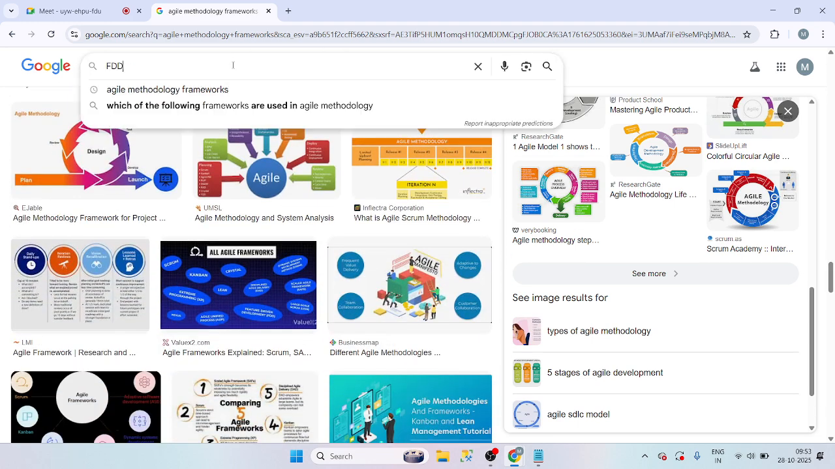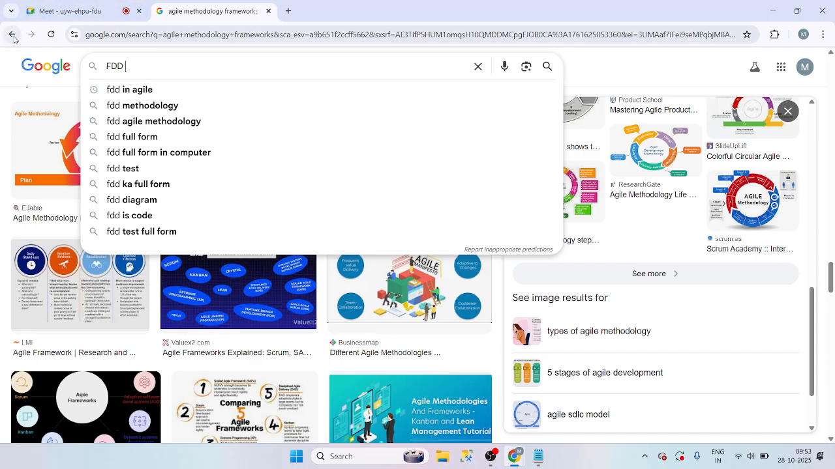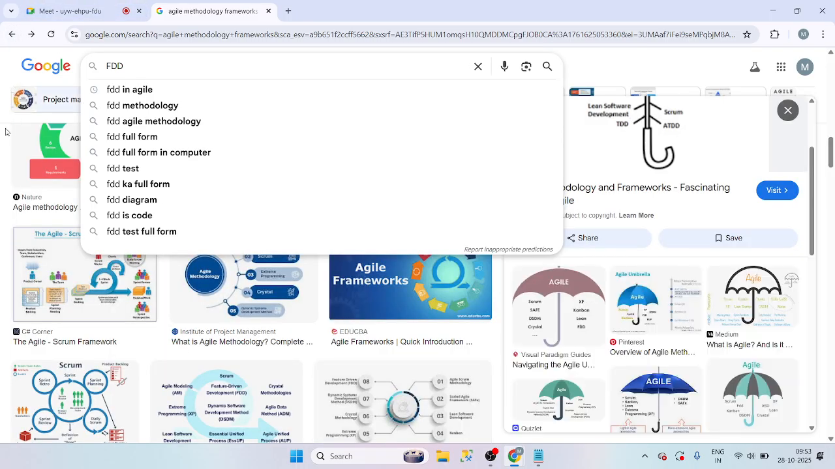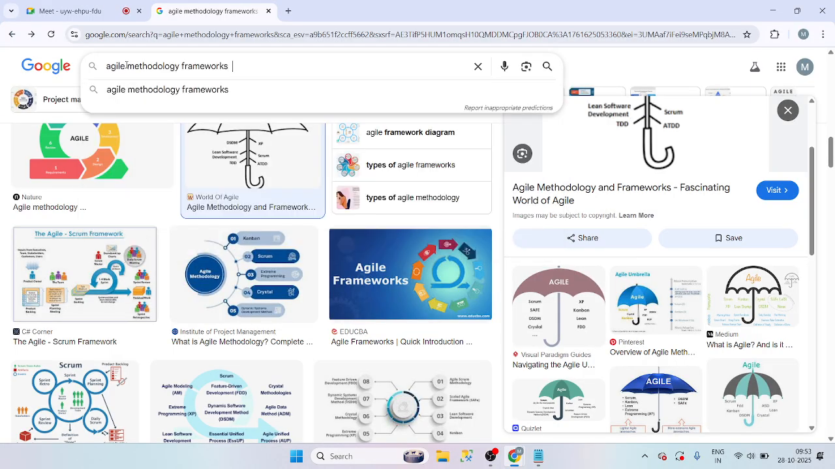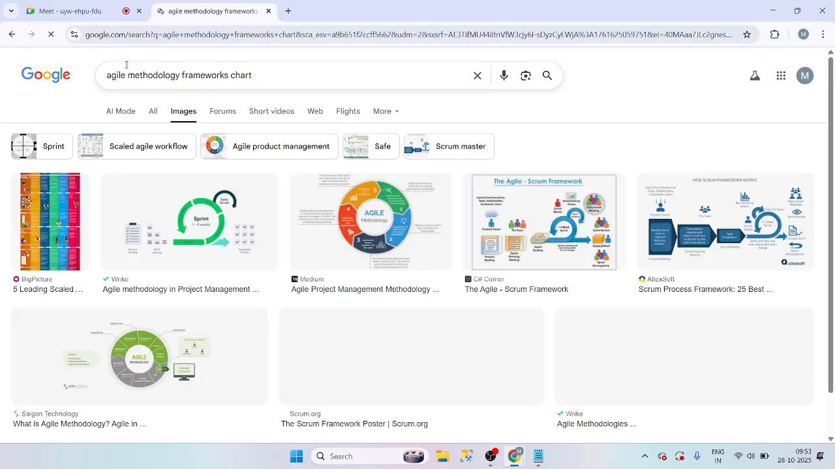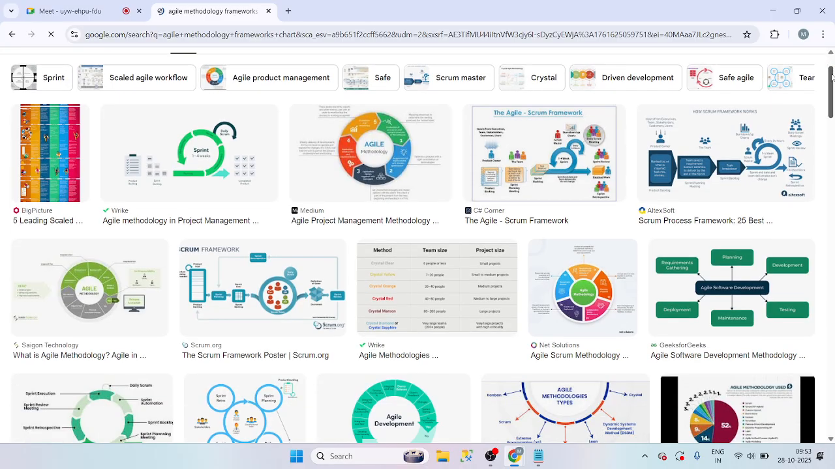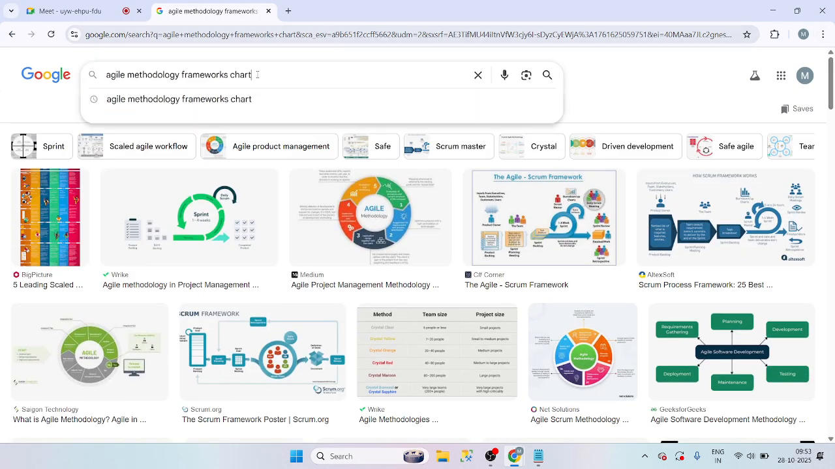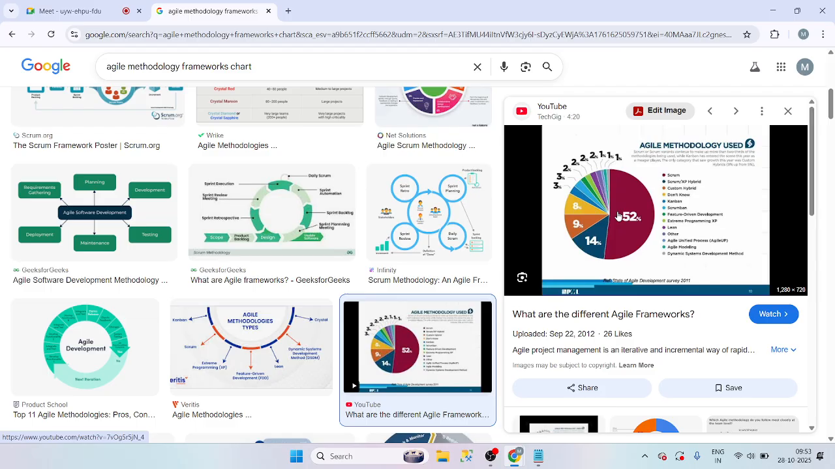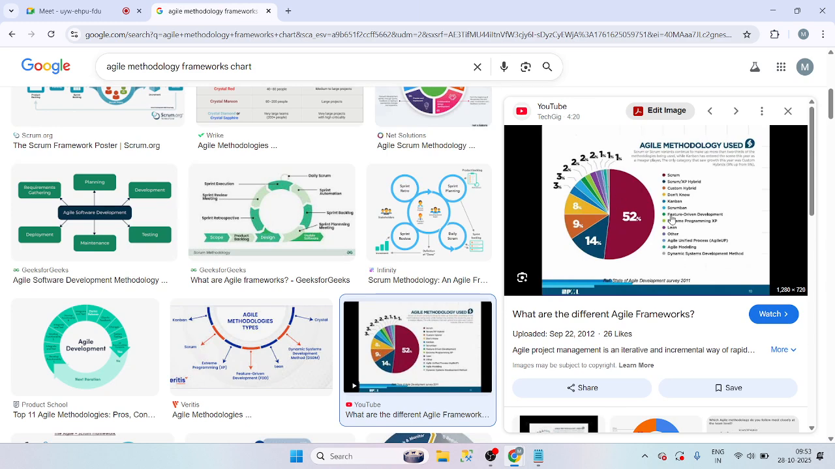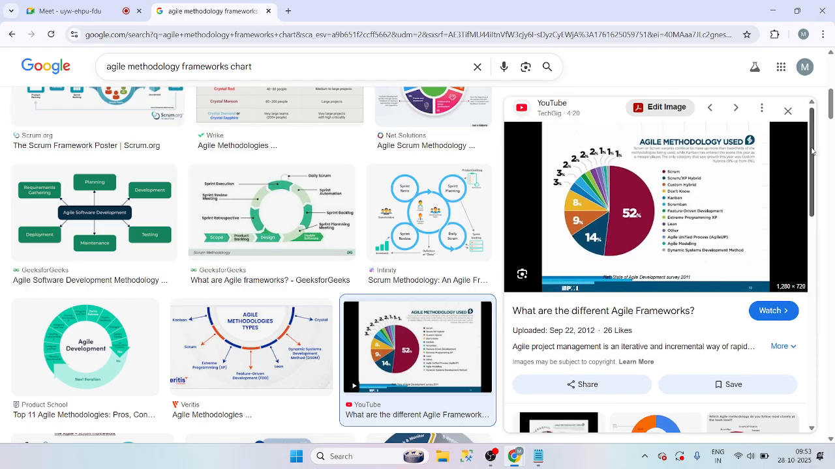Okay, Agile methodology frameworks chart. I think it might be a pie diagram. Oh, we got it here. Pie chart. See, guys, can you see this diagram? Oh, it went to YouTube. Can you see this diagram, guys? Ramya? Good. Yes.